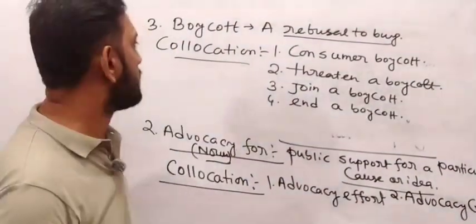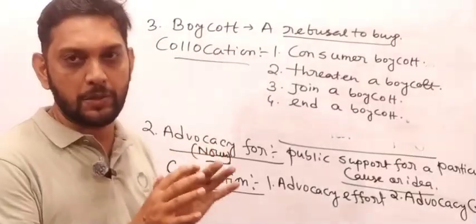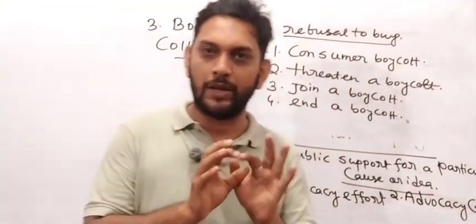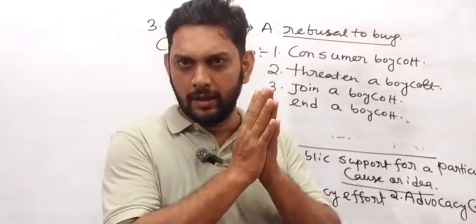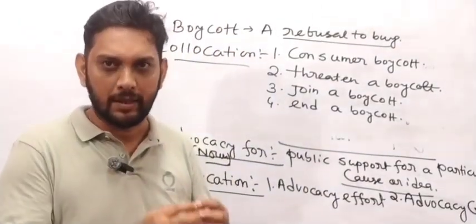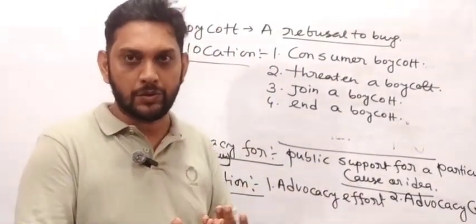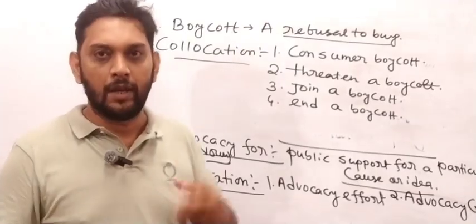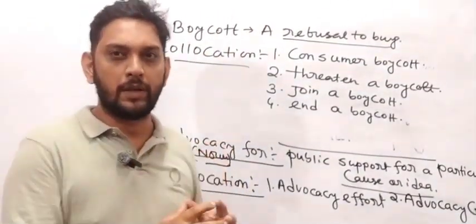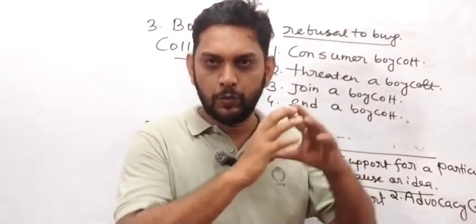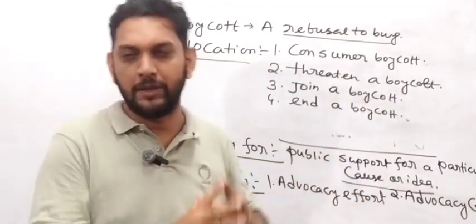So already, my friends, 15 words have been discussed over here, and all of them are related to collocations. Only 3 words were given, and along with them 14 to 15 collocations have been made.